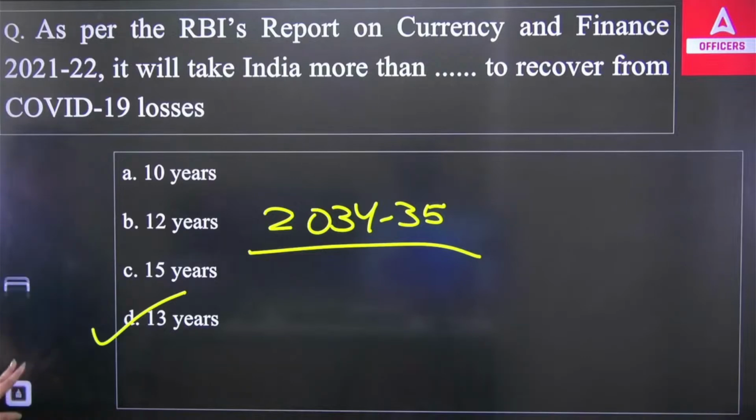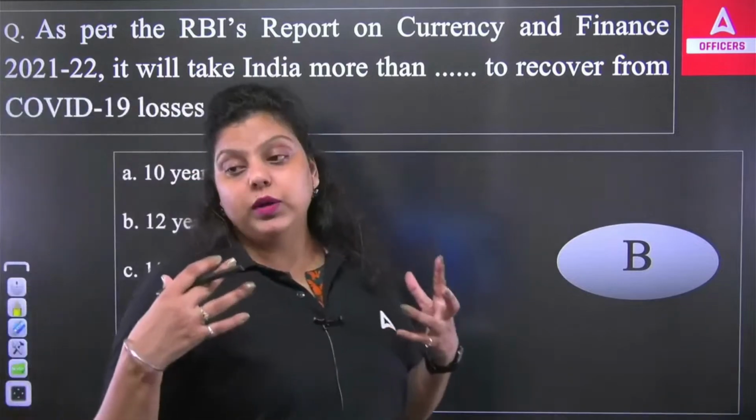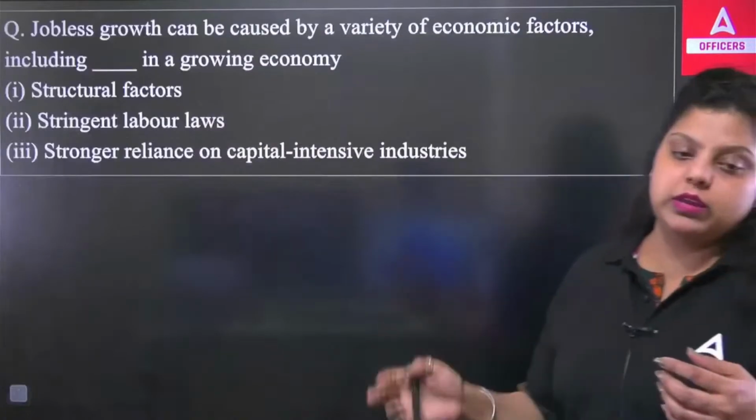Okay, so this was the situation that we have talked about, that India will take more than 13 years to recover from the COVID-19 losses. But as per World Bank, IMF, India is the fastest growing economy in the world.